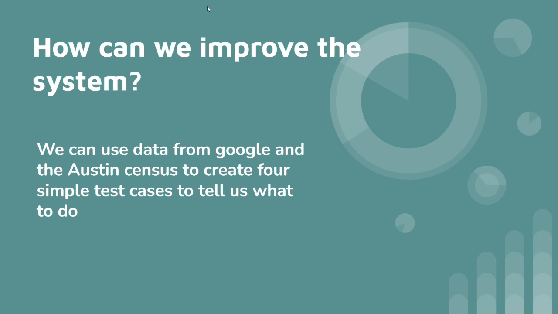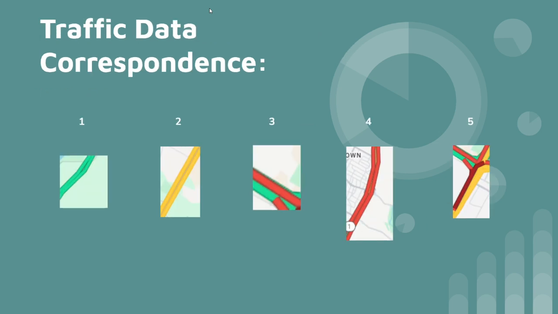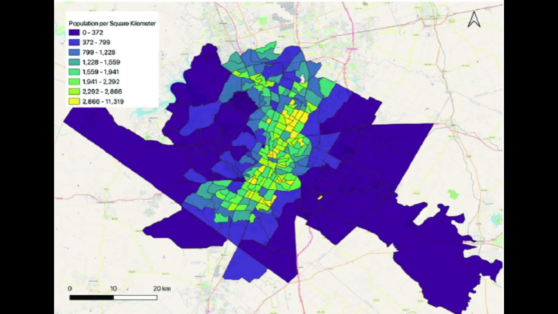We can use the data from Google Maps and the Austin Census to make cases to tell us what to do. For our traffic data, we have 5 levels of traffic. Level 1 is for no traffic, 2 is for minor traffic, 3 is for noticeable traffic, 4 is for major traffic, and 5 is for severe traffic. This is the data from the Austin Census. It shows the amount of people per square kilometer in Austin. Let's now move on to the cases.